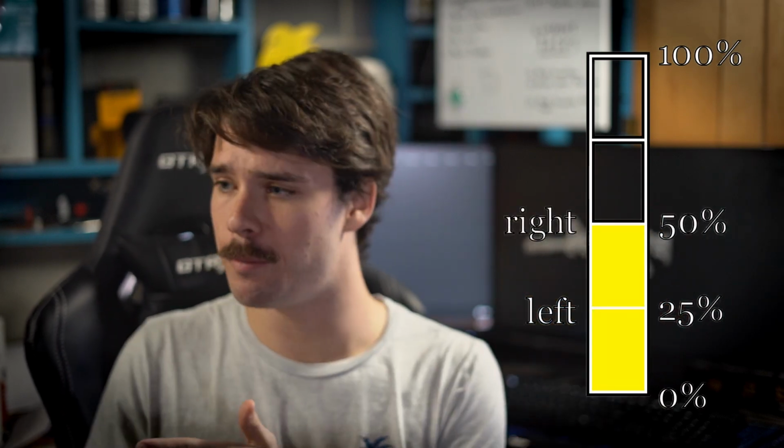Now the game only cares about how loud you are, so the game's constantly checking your noise level and then doing inputs accordingly. So to explain this in non-audio terms, if you have a range of 0 to 100, and 0 is completely silent, and then 100 is fully loud or clipping, I made a system so that if you go over like 25, that would register as a left movement. Then if you went over 50, that would register as a right movement. And then if you went over something like 75, that would be a shooting input. This system worked a lot better, it was easier to understand, it wasn't infuriating to use, and it's really simple to adjust.